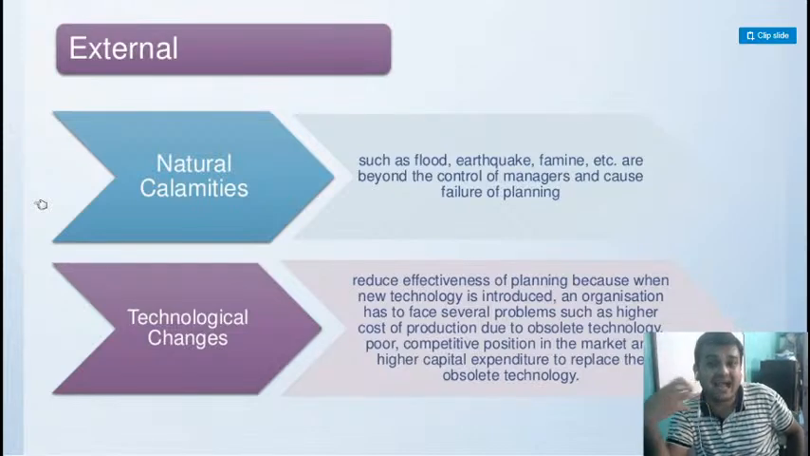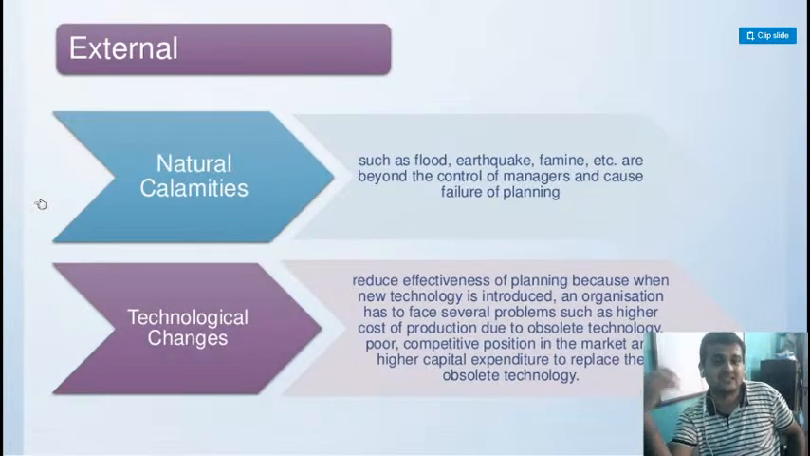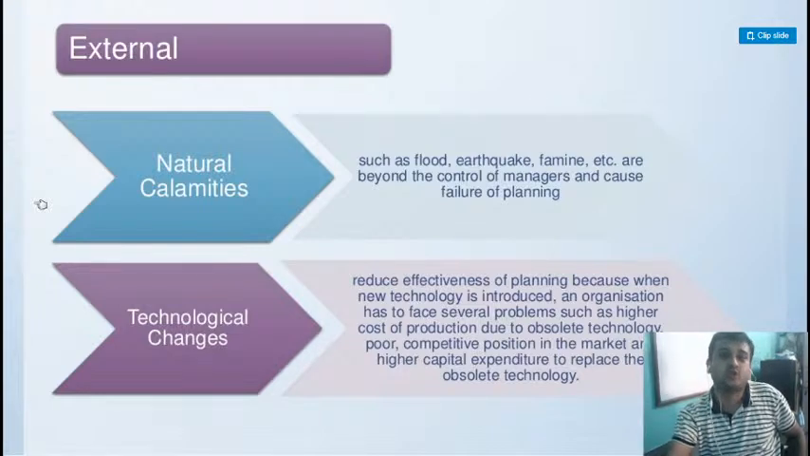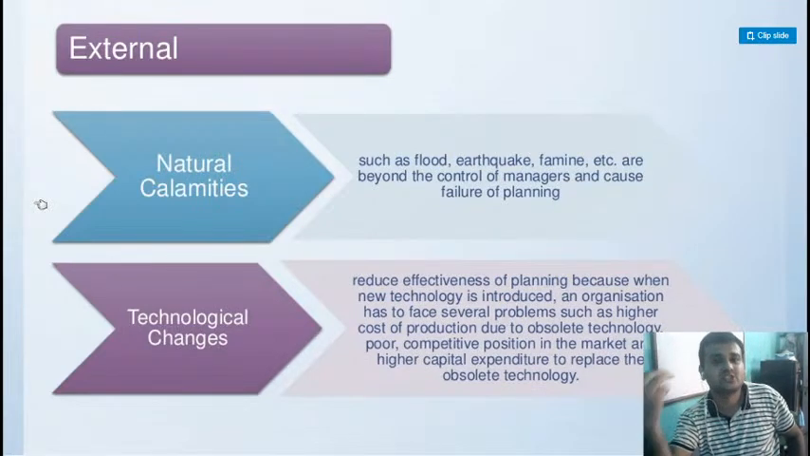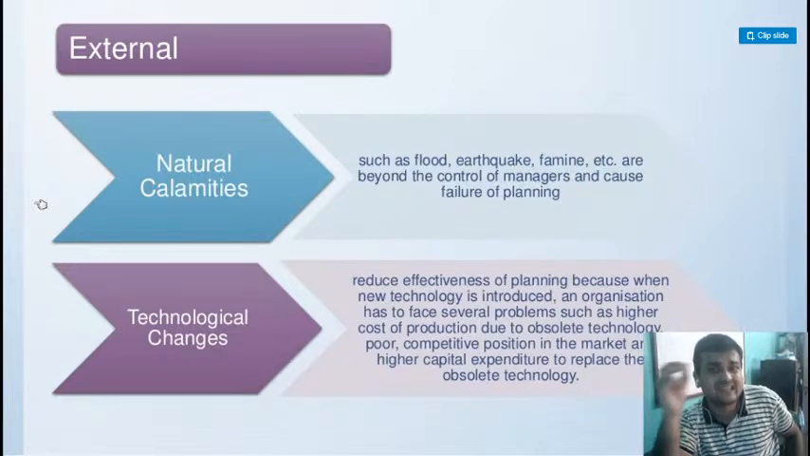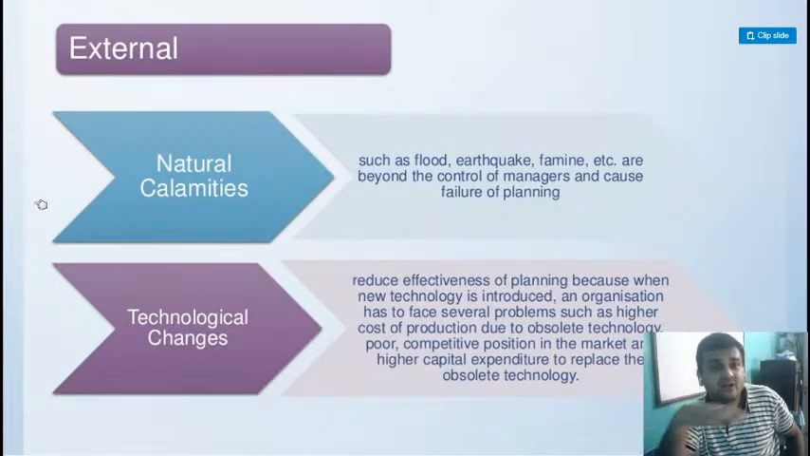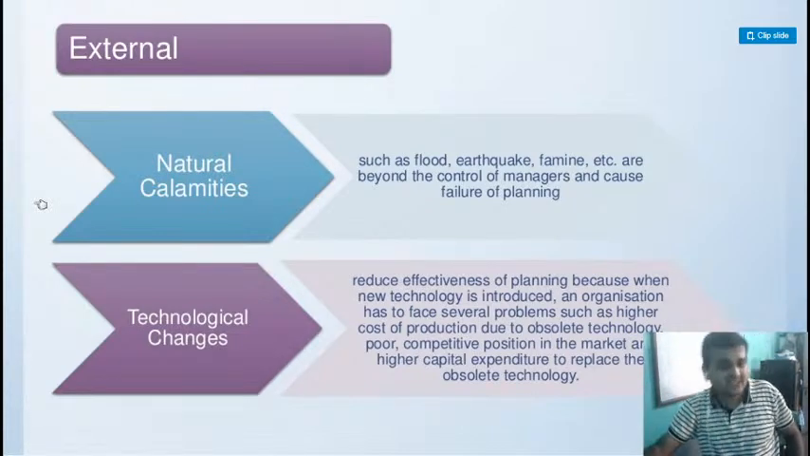Now we'll see the external limitations, which are not in our hand, like natural calamities. Natural calamities, floods, earthquake, famine, and something which is beyond our control, beyond the control of the managers, are external causes. Same this COVID, coronavirus situation, pandemic situation. This is not in our hand. Many companies have closed down. Many companies are having losses. Many firms, many institutes are closed. Clear?